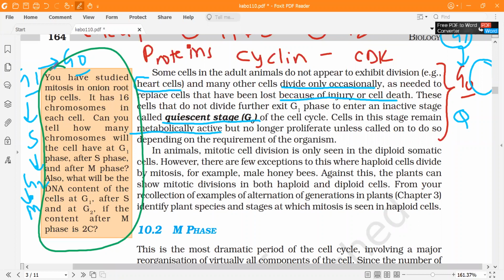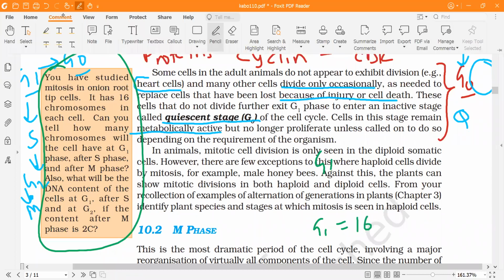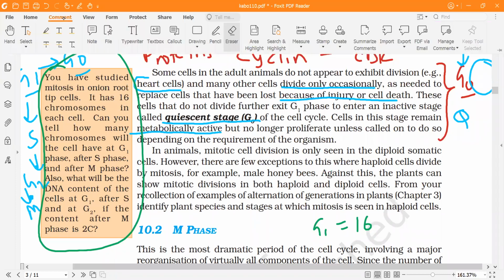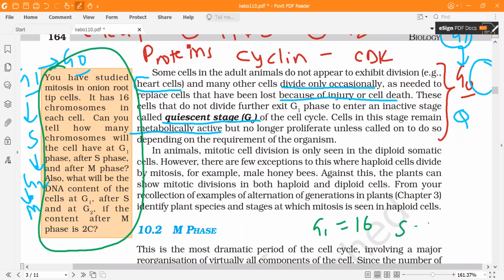Sir, in G1 phase 16 chromosomes and S phase 32 chromosomes. No, beta, as I told you, we never use that term. Chromosome number remains the same. Only genetic content doubles. So after S phase also it will be 16 chromosomes.